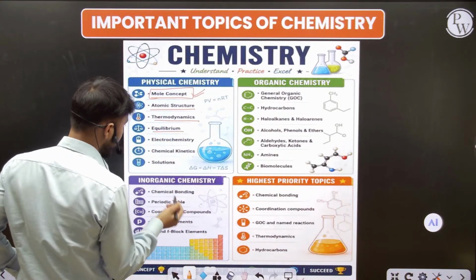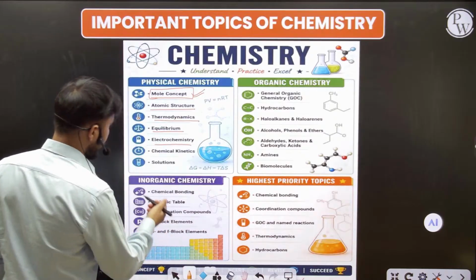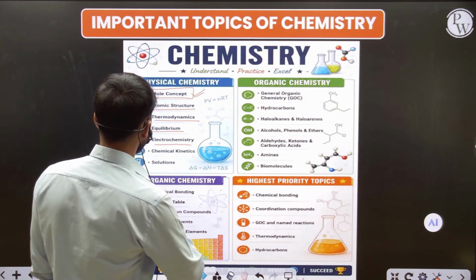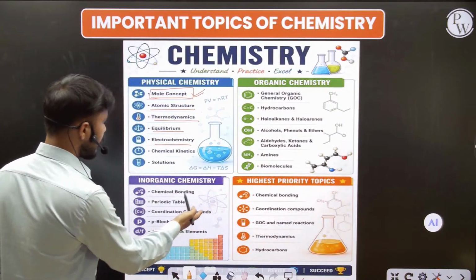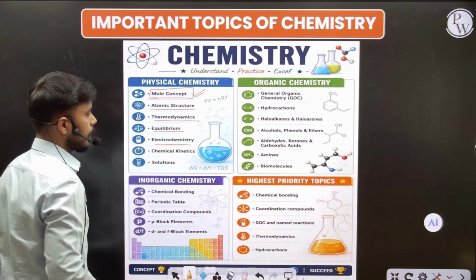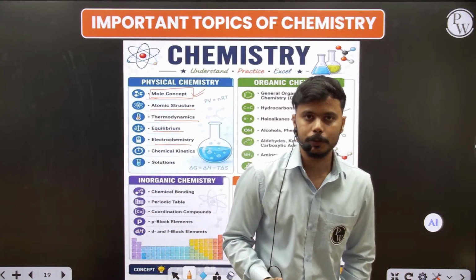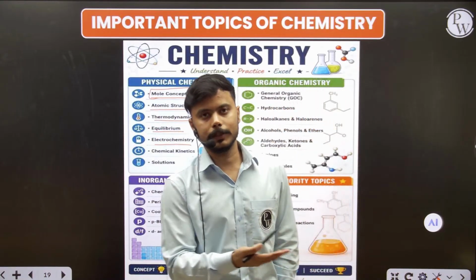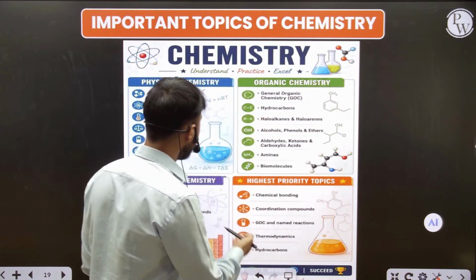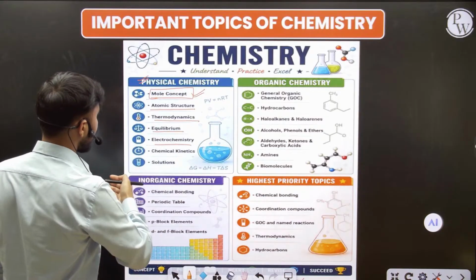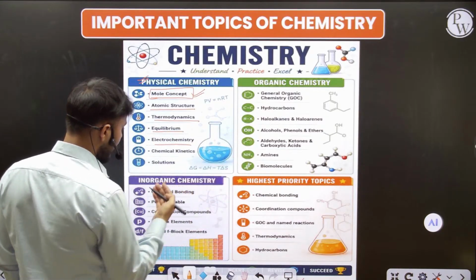And equilibrium, electrochemistry, chemical kinetics and solutions, these are the chapters of physical chemistry. So here you can see I also classified your chemistry, because I know students face so much difficulty in these two subjects, physics and chemistry. So that's why I did one thing for you: I classified the chemistry in the manner of physical chemistry, organic chemistry, inorganic chemistry.